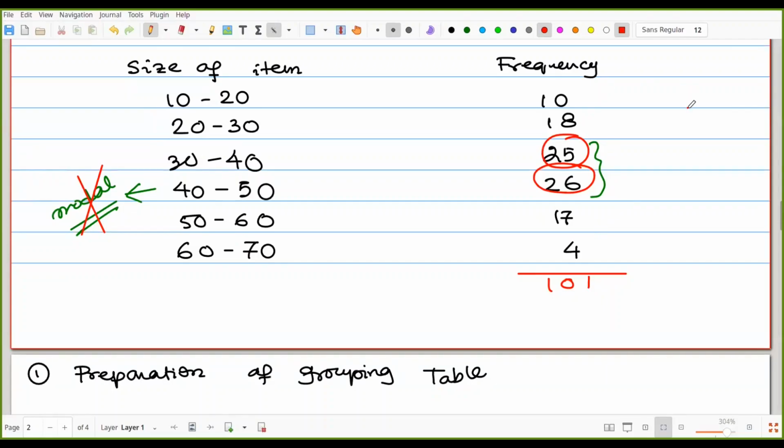One second, I am wrong. That is 28 plus 25, that is 53. Then 53 plus 17 and 30. So that must be 101 or 100.